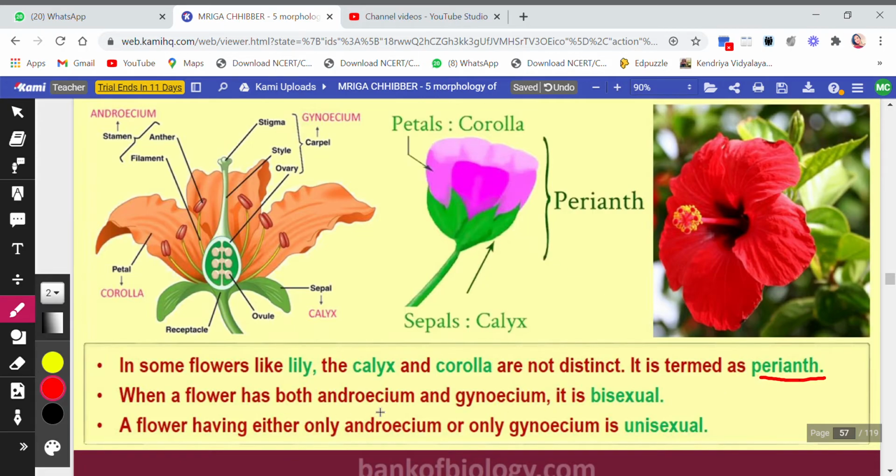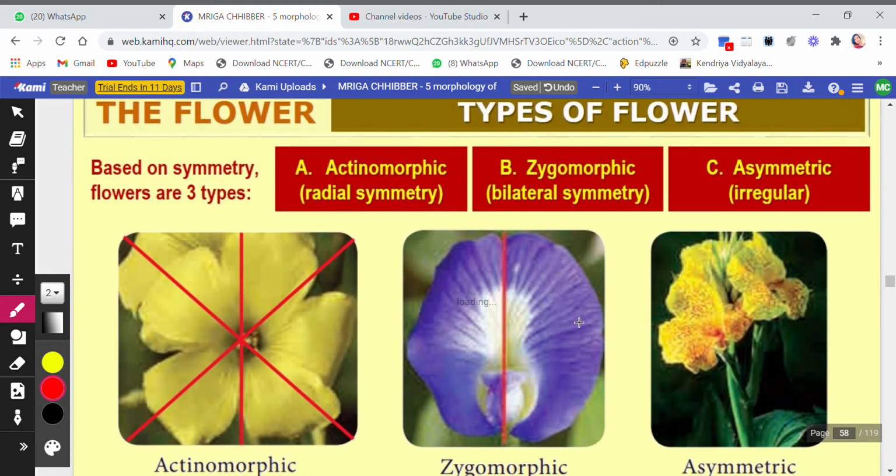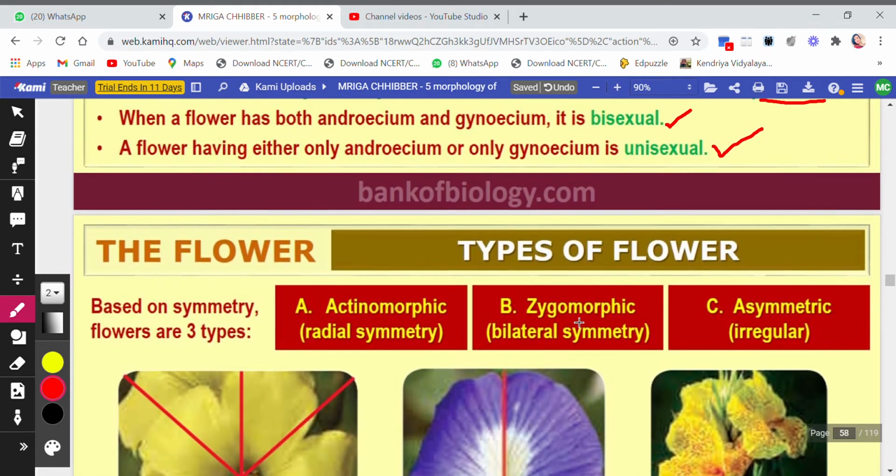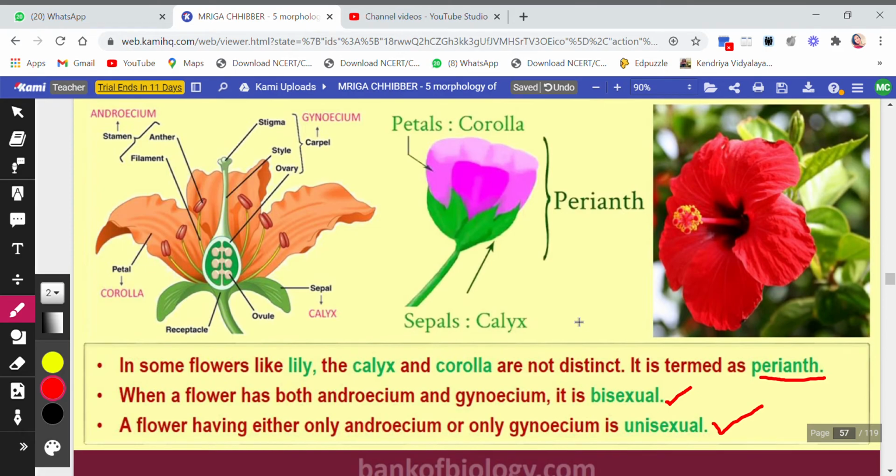When a flower has both androecium and gynoecium, if the flower is having both male and female parts, then that flower is called bisexual. We also use the term hermaphrodite. Then a flower having either only androecium or only gynoecium is unisexual. This thing is quite easy. Okay, types of flower we'll be doing in the next video.